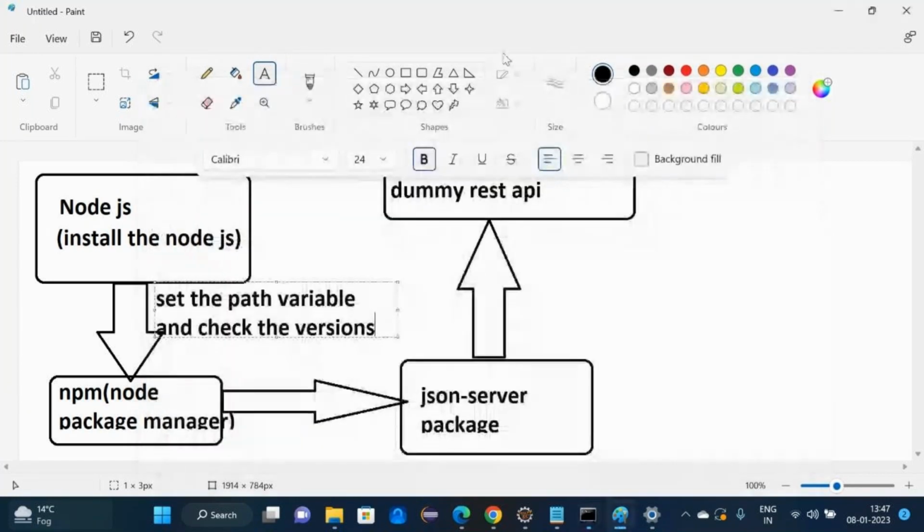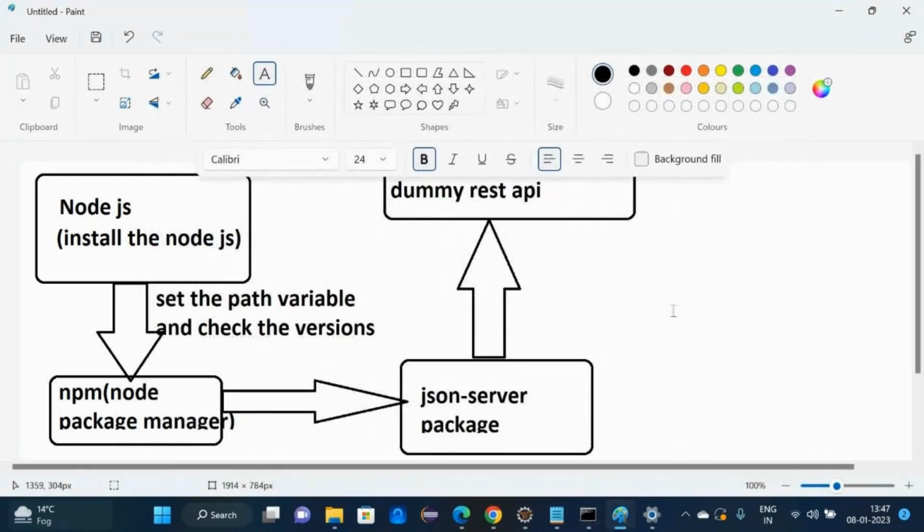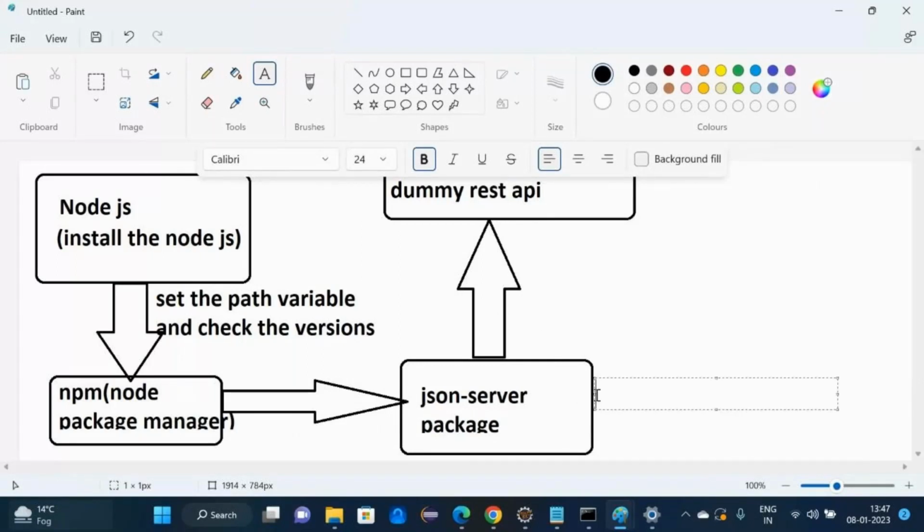Right path for the npm. Now, after that, what do we need to install? JSON-server, using npm install -g json-server. Where do we need to run this command? In the command prompt, CMD.